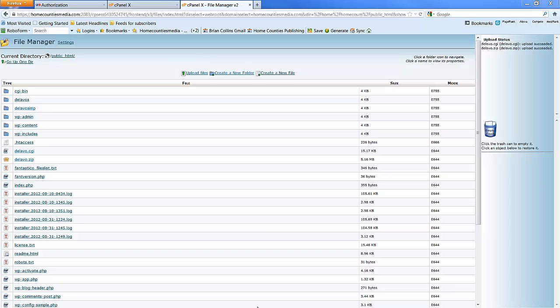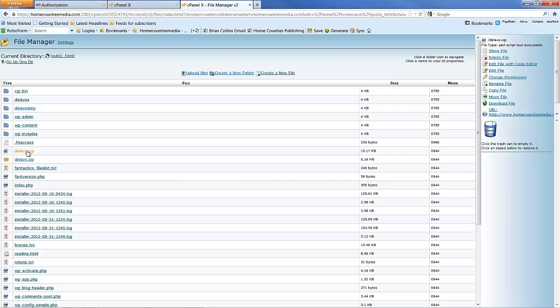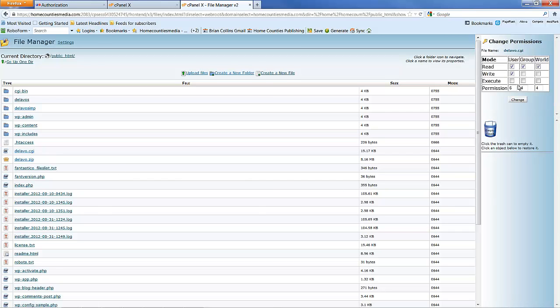Okay, those two files have uploaded now, and we're back again. What we need to do is to click on Delavo CGI and change the permissions on that to 755. Which allows you to run CGI files from your web browser.